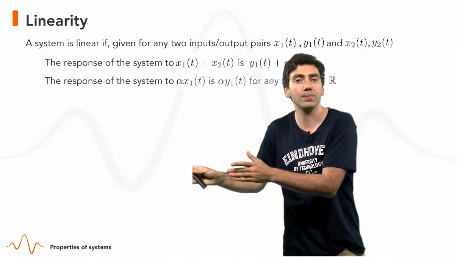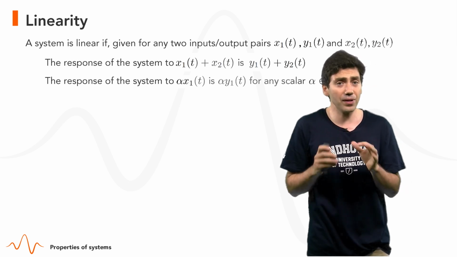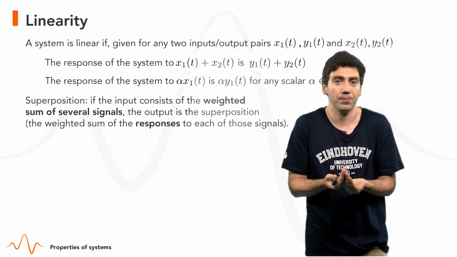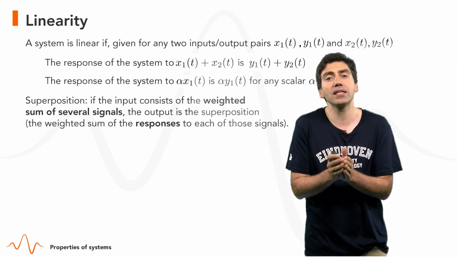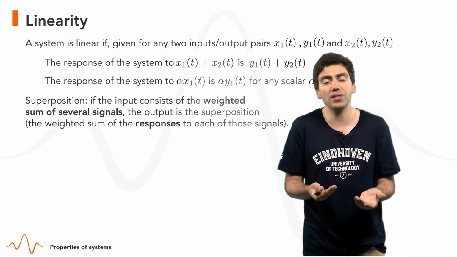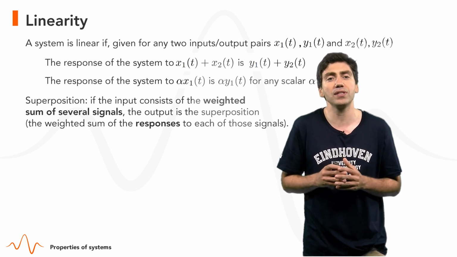y1. A system is linear, in short, if it satisfies the superposition property. It basically says that if the input consists of a weighted sum of several signals, the output is a superposition, that is, the weighted sum of the responses to each of these signals.